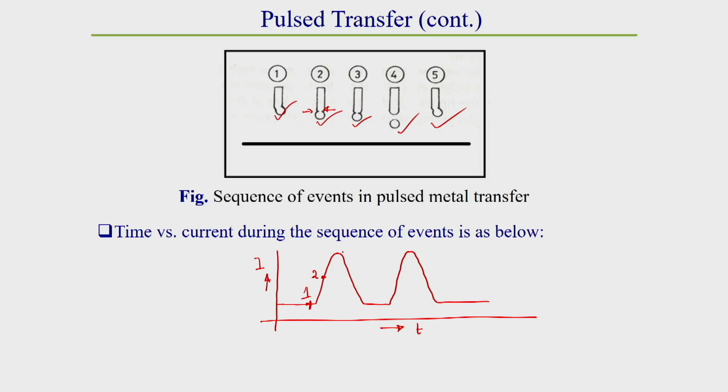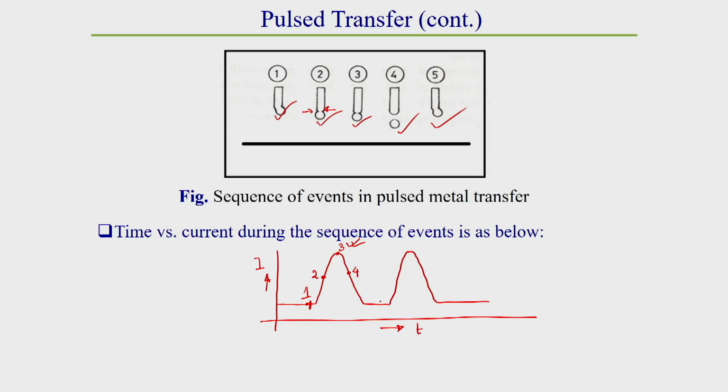At point 3 generally what happens is that the neck formation quickens. Here the neck formation tremendously increases, and at point 3 the drop separates. Immediately after point 3 this point 4 comes. What happens, at point 3 itself the drop separates from the electrode and it starts falling. So after that point 4 comes.